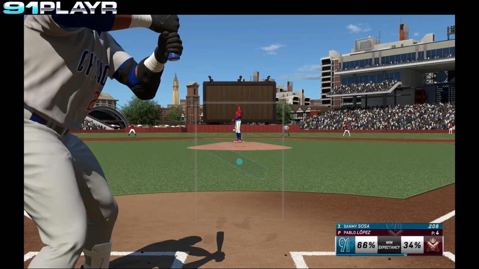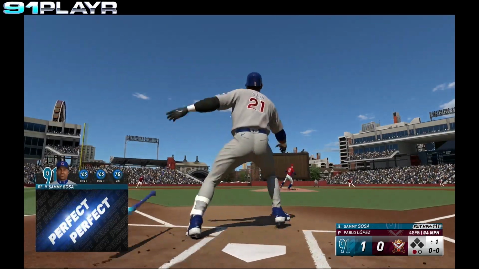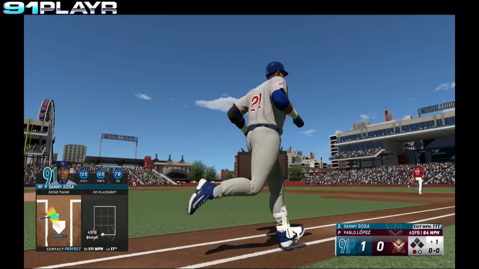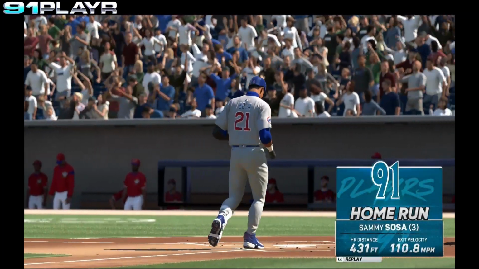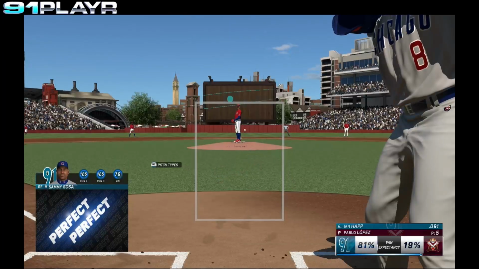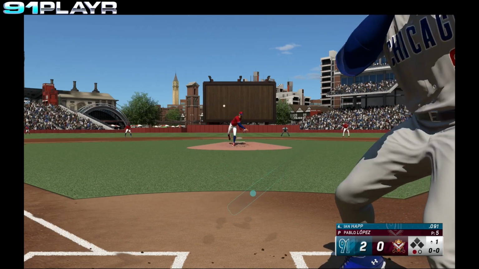Now up for the Cubs, Sammy Sosa. Sosa drives the ball deep to left center field. This ball's gone. Back-to-back home runs for the Cubs, 2-0. Now up for the Cubs, the cleanup man, Ian Happ.